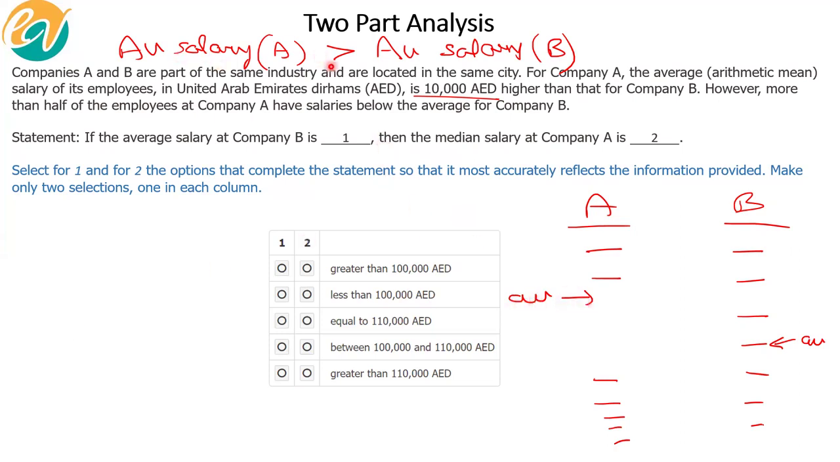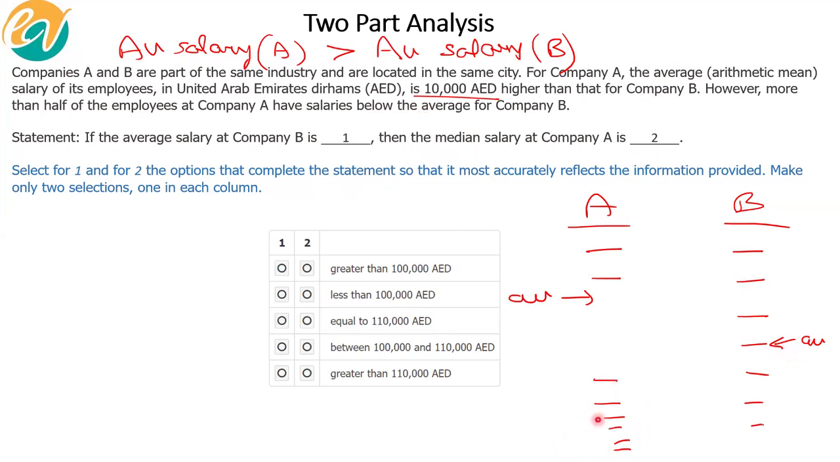Average salary at company A is greater than the average salary of company B, but more than half of the employees at company A, notice 1, 2, 3, 4, 5, 6. Let's add one more employee. So total how many employees? 1, 2, 3, 4, 5, 6, 7, 8. Right? More than half of the employees of company A have salaries below the average for company B.